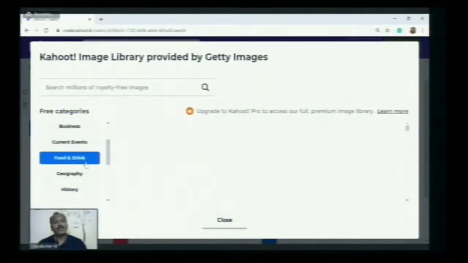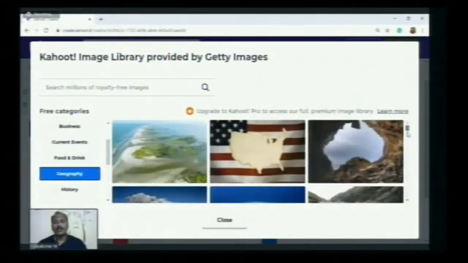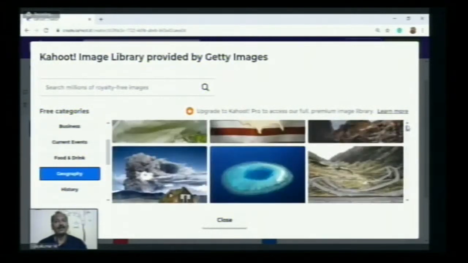Say for example, let me click food and drink. Let me click geography, and it will show the images which can be used for the topic geography. With the help of the link given, with the support of Getty Images, we can add that to the Kahoot directly from here.